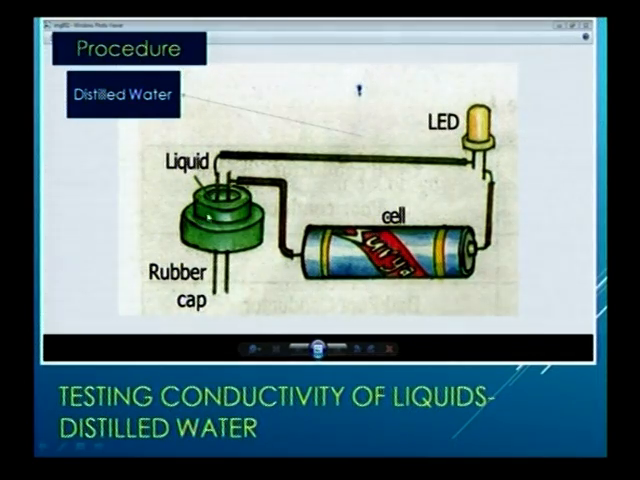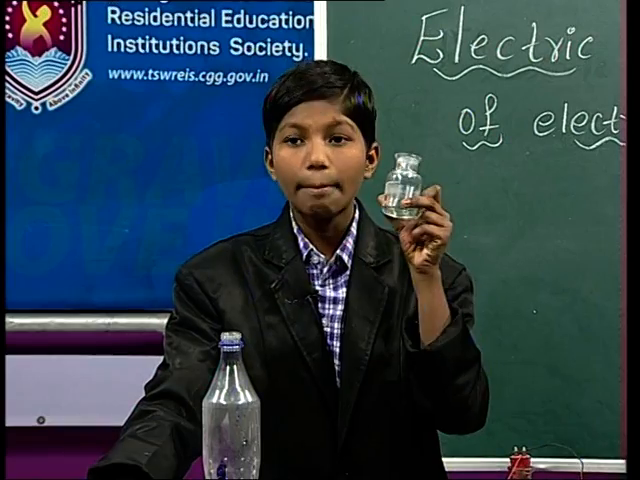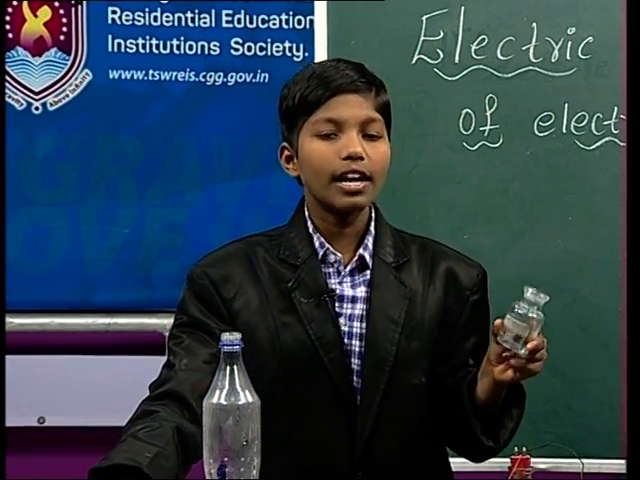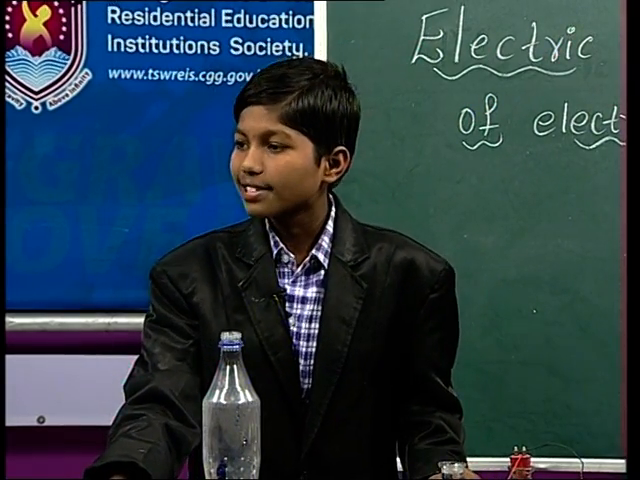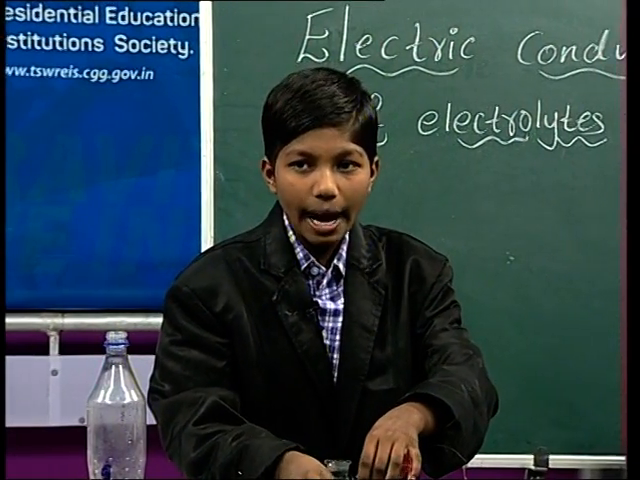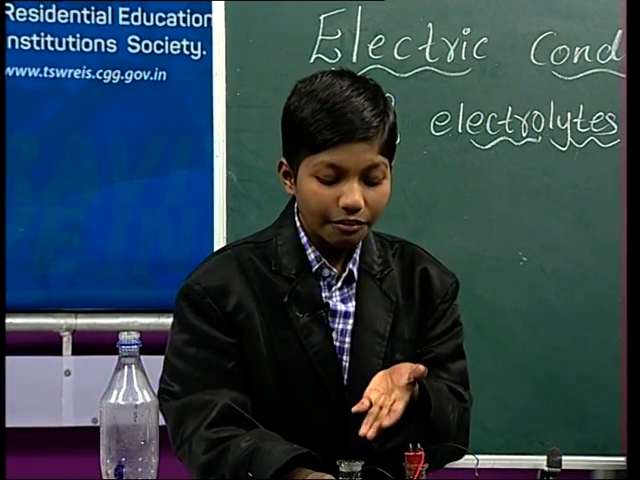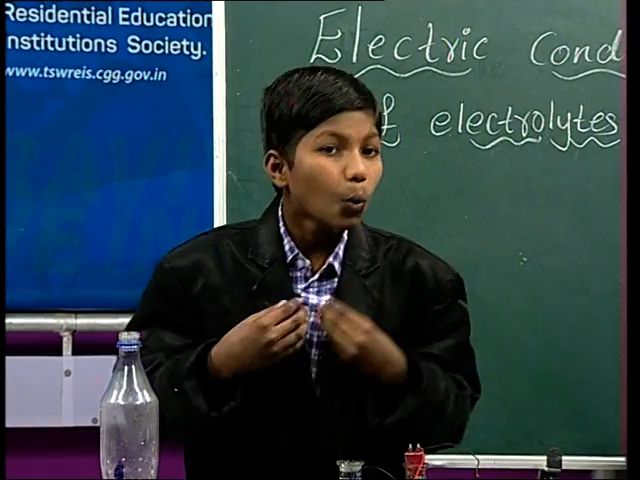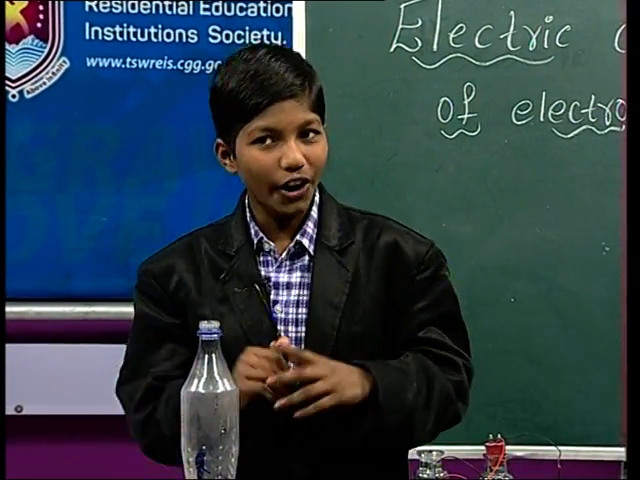See friends, this is a rubber cork. Instead of a rubber cork, we had used a bottle, with which we can prove that experiment. And instead of a dry cell, we had used the HIW battery. When we use this battery only, we can know whether the experiment will be a success or not.